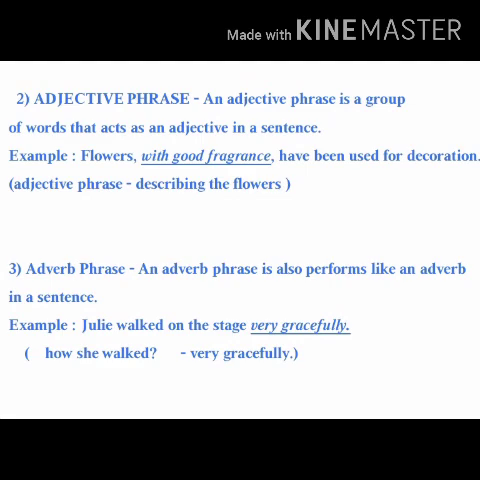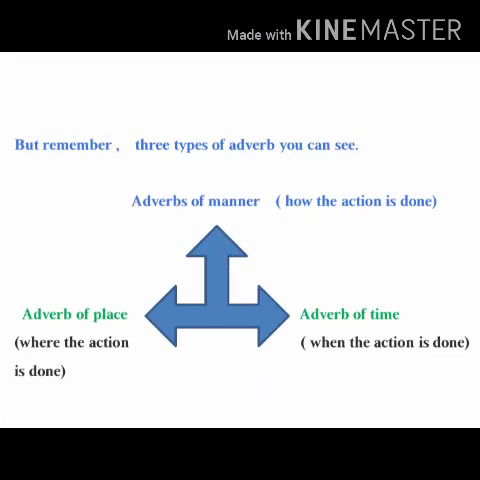Now we have to remember that there are three types of adverb phrase which I am going to explain now. Adverb of manner talks about how the action is done. For example, our team took defeat in a generous manner. So you can question your verb, how is the action done? In a generous manner is the answer.